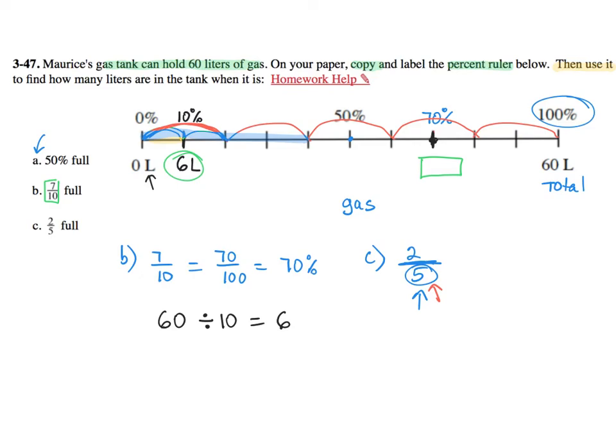So there's multiple ways you can do letter C, and again, I just gave you an idea. I could also say, well, this 20% piece, it's 2 of the 6, so that's 12. So let me record that. So 12 liters. So go ahead and finish letter C on your own and use any of the ideas I suggested on your own.